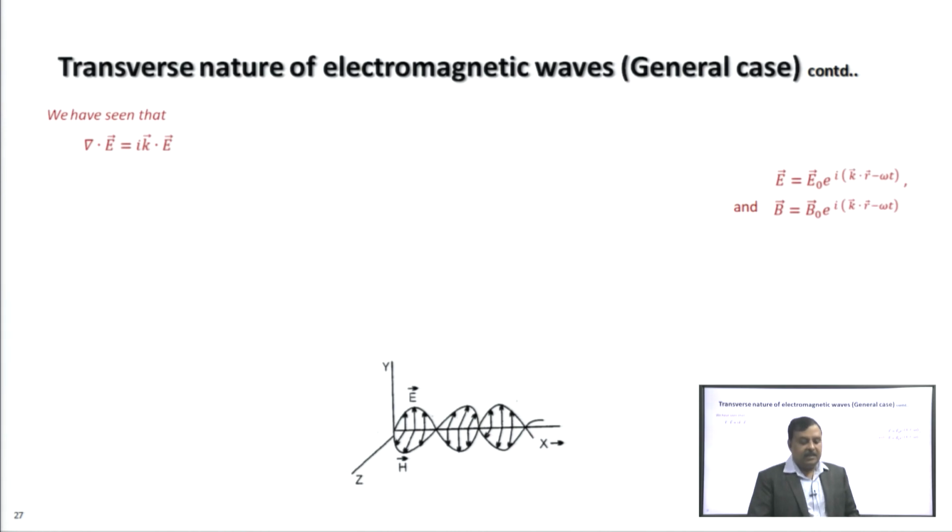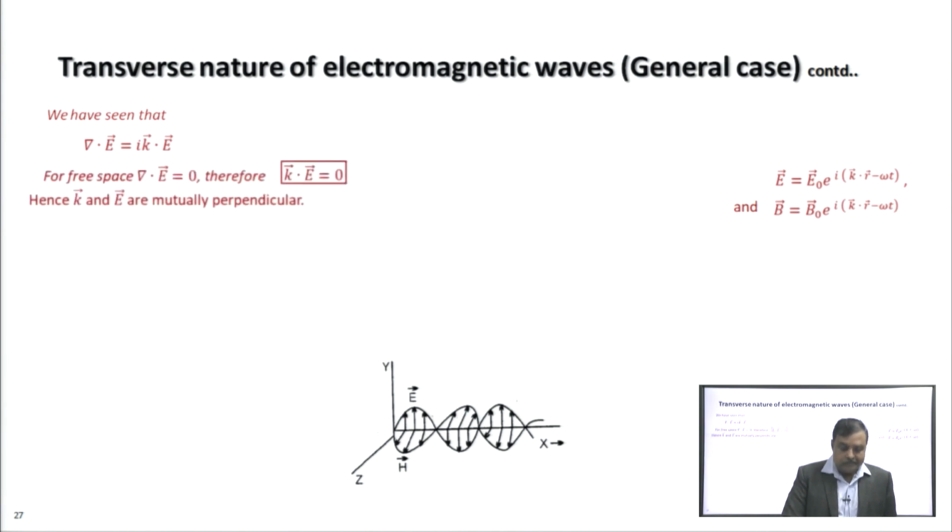So we have seen that del dot E equals i k dot E. For free space, del dot E equals 0. So we have i k dot E equal to 0, so k dot E equals 0. That means vector k and vector E are mutually perpendicular. Vector k is along the direction of propagation, and if k and E are mutually perpendicular, then the E vector is perpendicular to the direction of propagation.